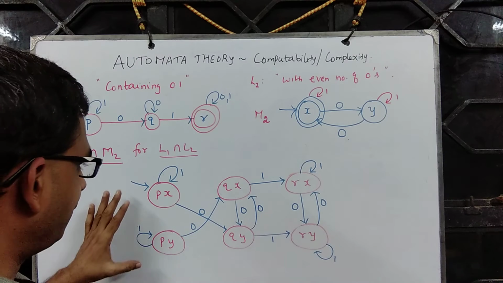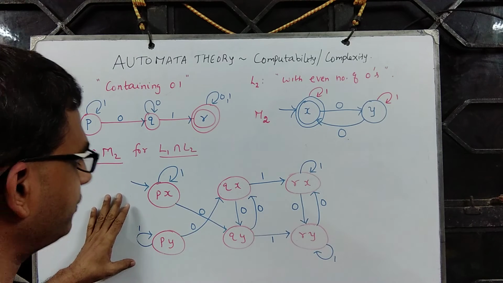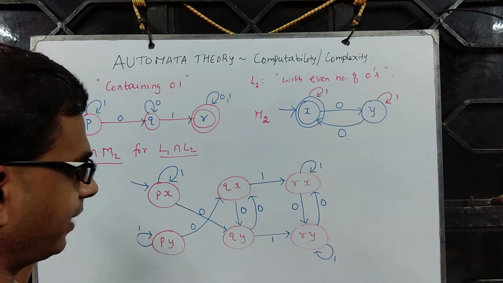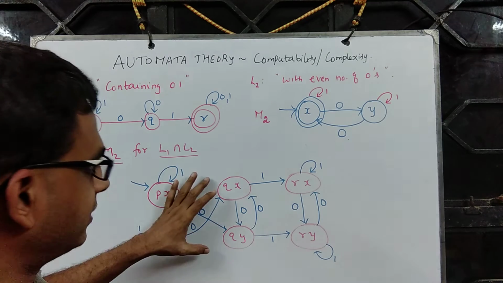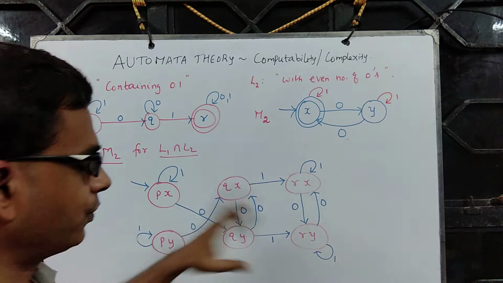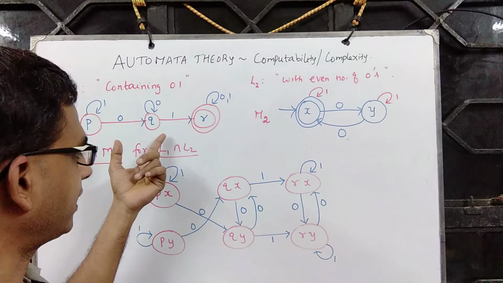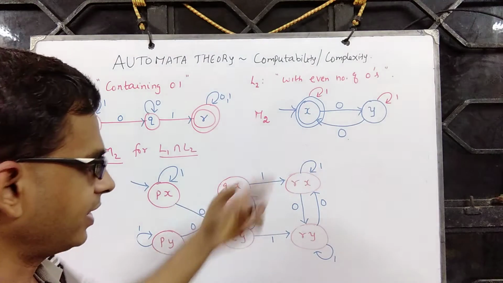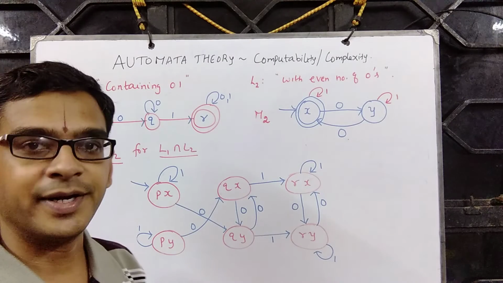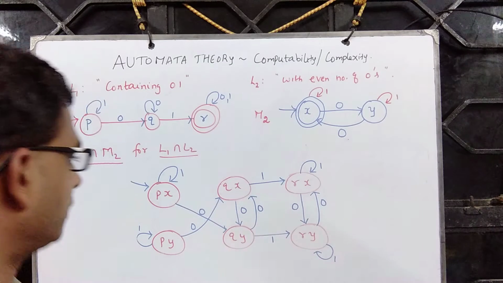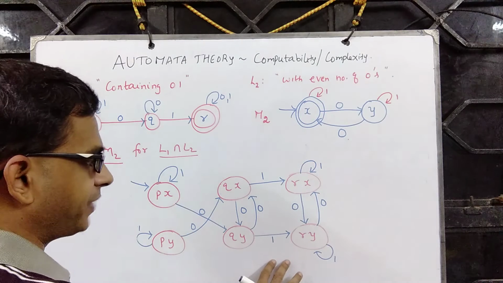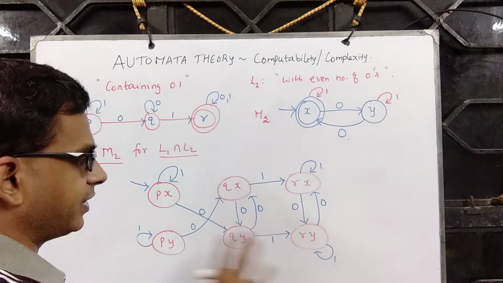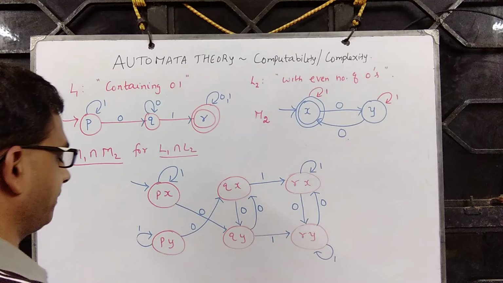So the construction for M1 intersection M2 is the same as what we did for M1 union M2, and the number of states in this is 3 into 2. In general, if there are m states here and n states here, this will have mn states. So the only change is the set of final states, everything else remains the same.